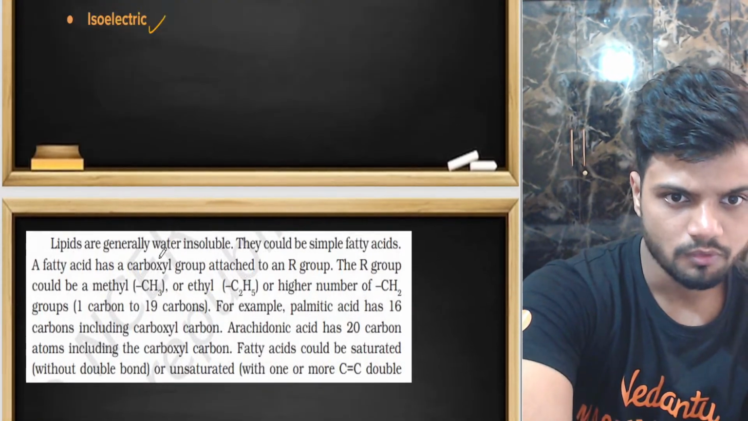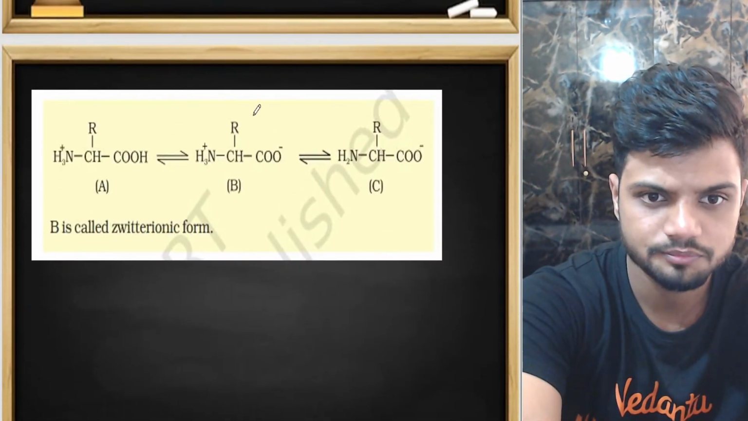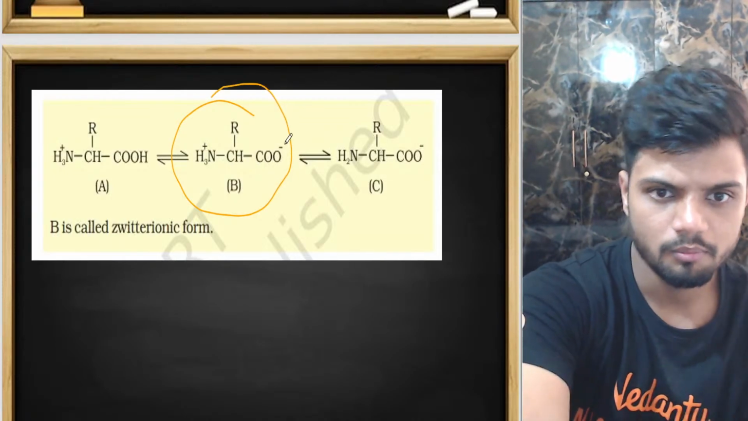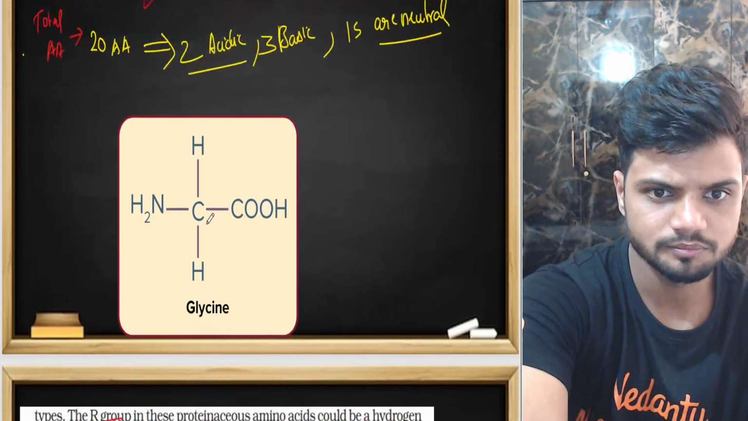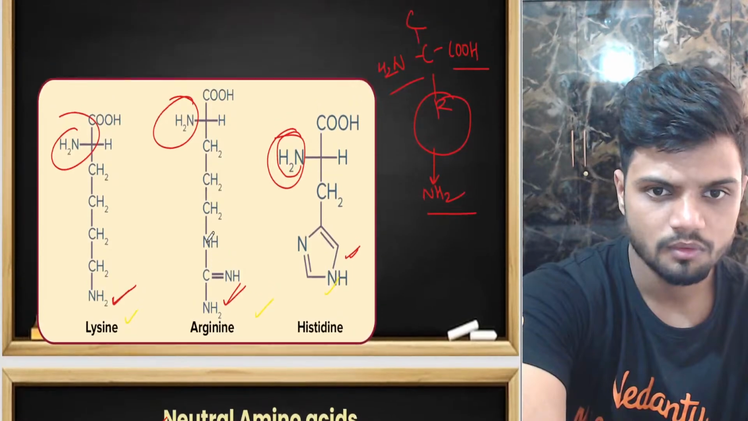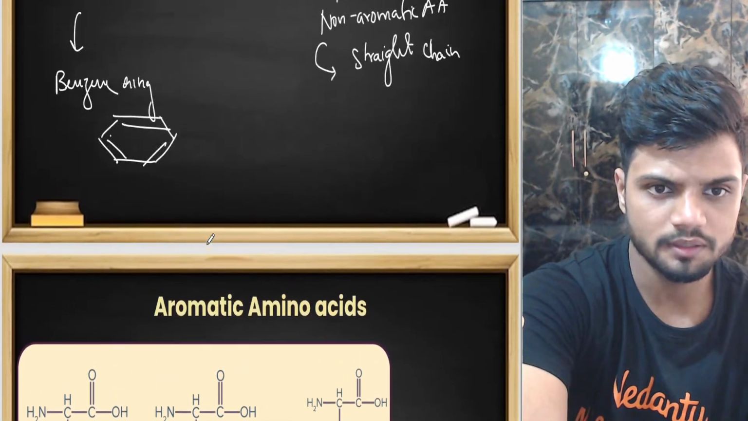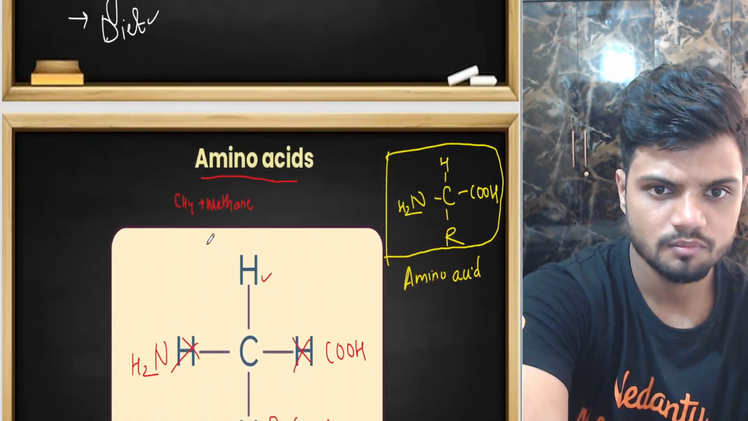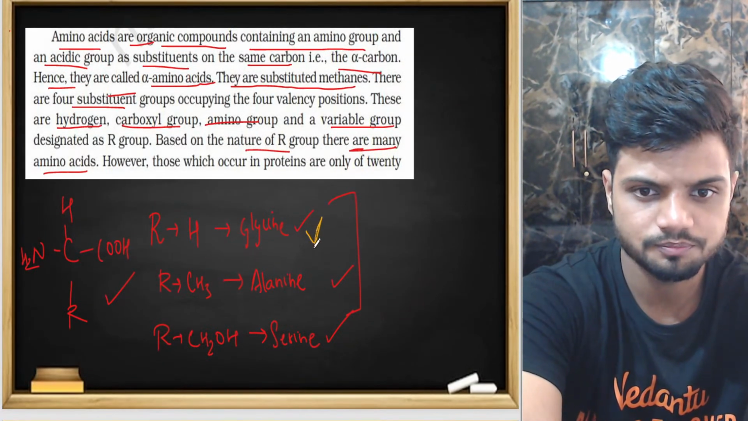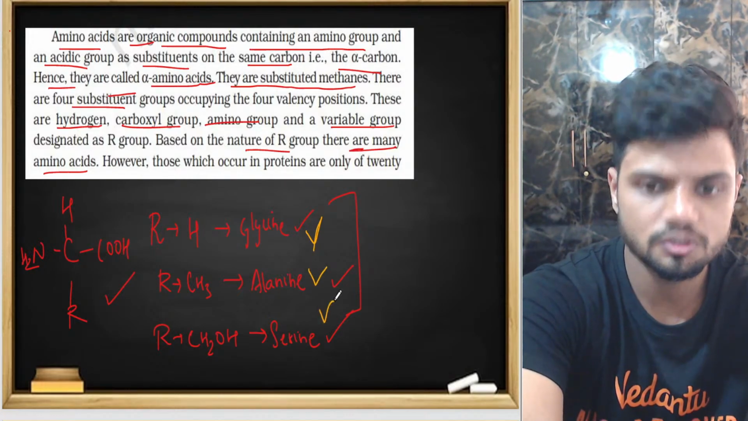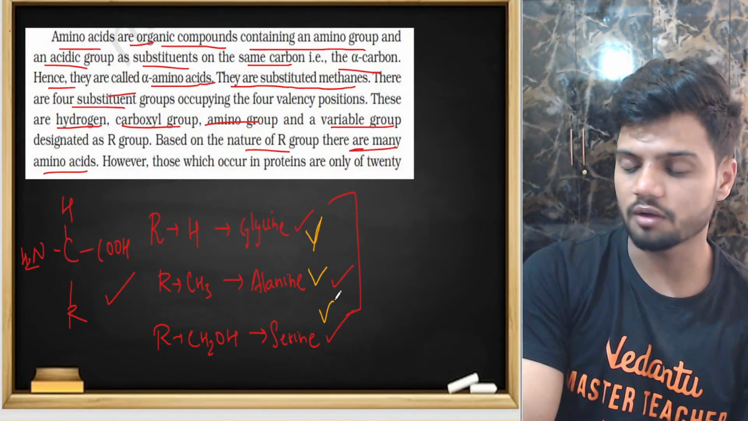What did we learn till now? We learned about the Zwitter ion, negative, positive. We learned about aromatic amino acids, the structure of amino acids, acidic, basic and neutral amino acids, aromatic, aliphatic, essential, non-essential, and the three different structures of different amino acids. So with that, the first part of the chapter is over.